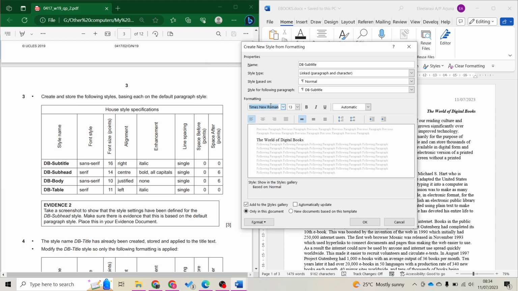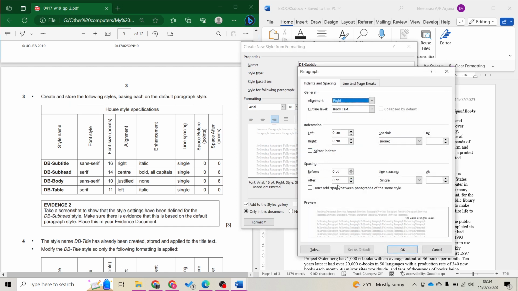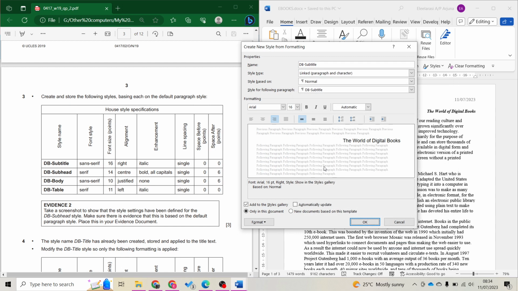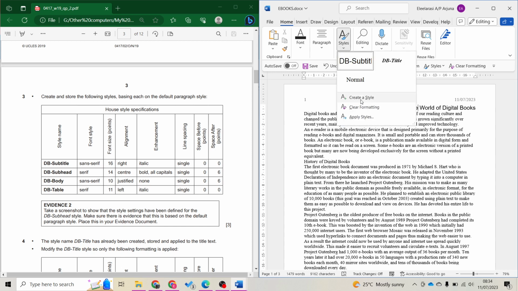Sans serif font is Arial. Don't type sans serif. Normal Arial will do. 16 font size. Right align. Single spacing. Spacing before and after you can check here. And here also can do the single spacing. Okay, this is done. So I'm gonna continue to create first, then only look into my evidence to what they want.